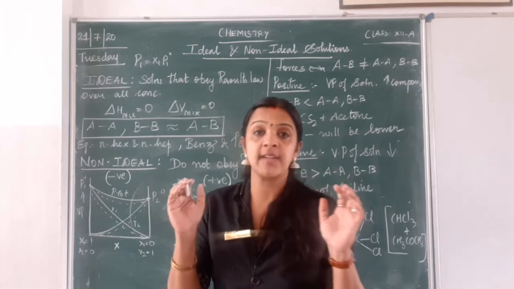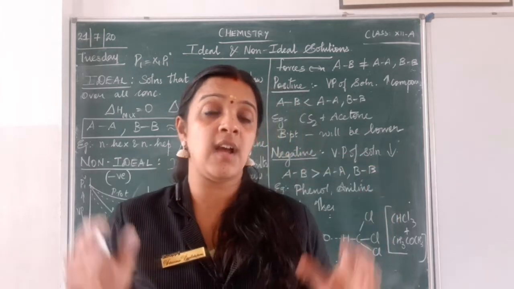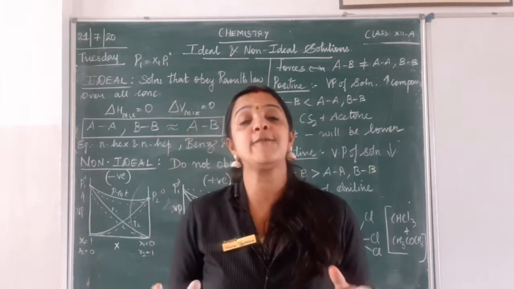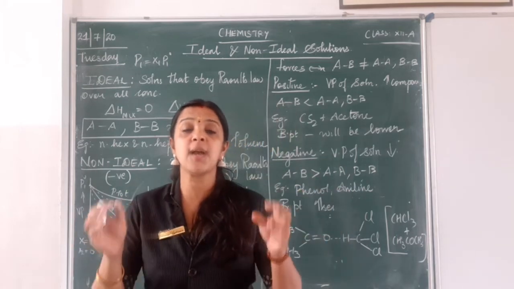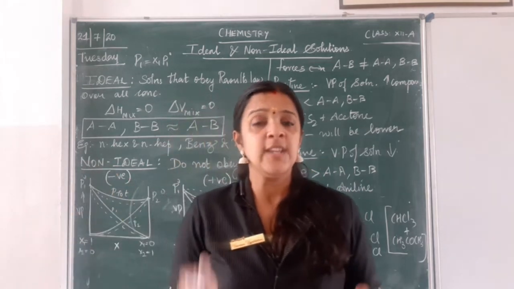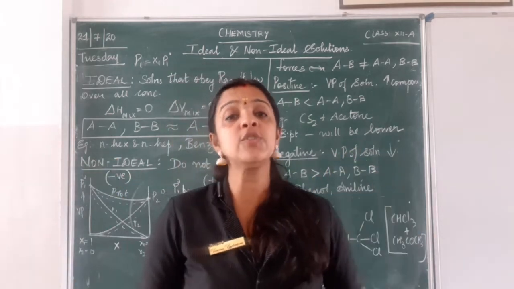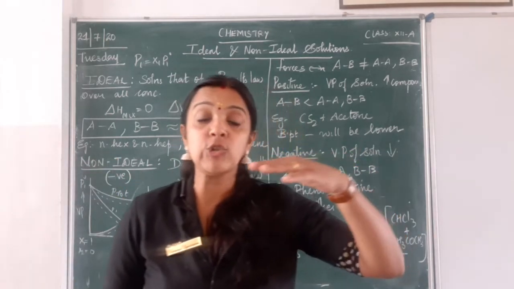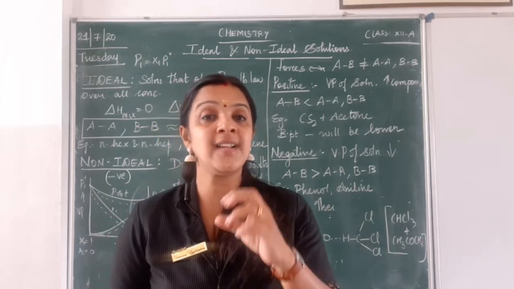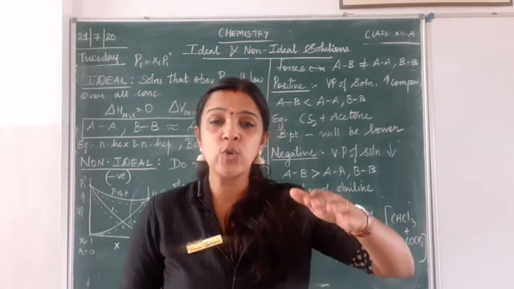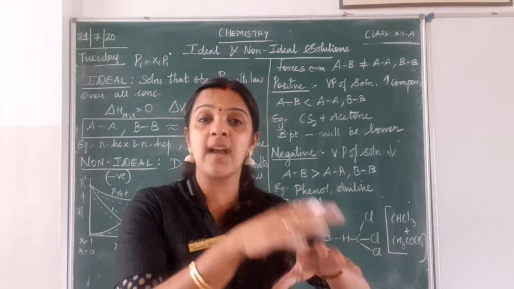But I'll tell you children, in our day-to-day life, practically, there are no solutions which are perfectly ideal. You cannot say that these solutions are ideal. There are no solutions like that, but they go close to the ideal behavior. They are a little bit similar to the ideal behavior.